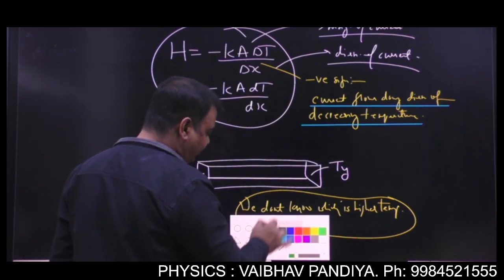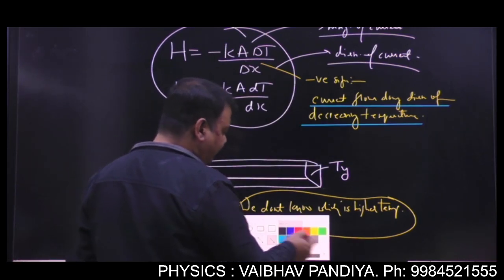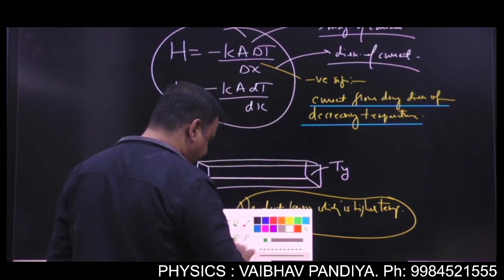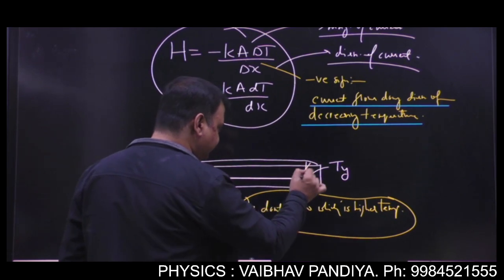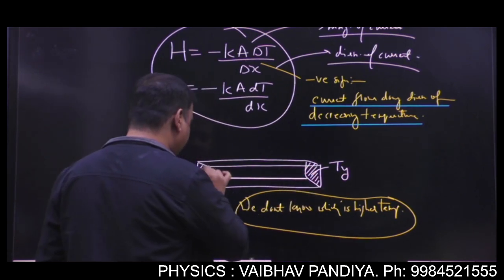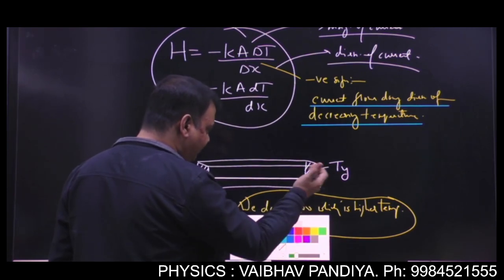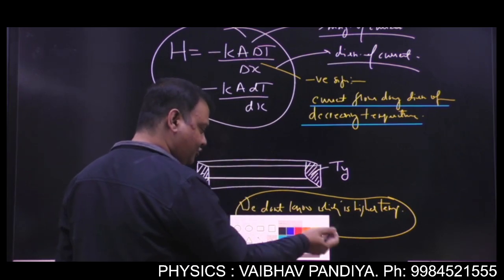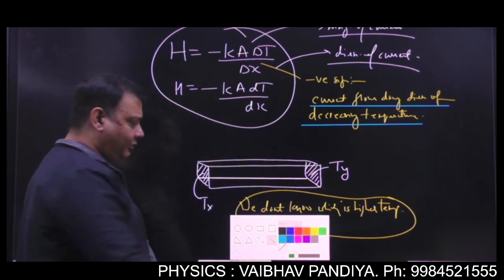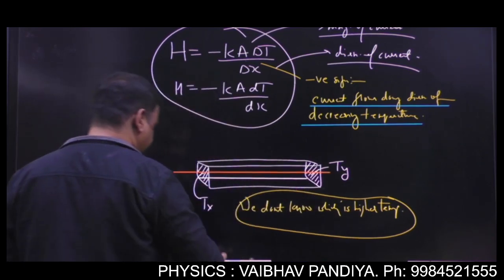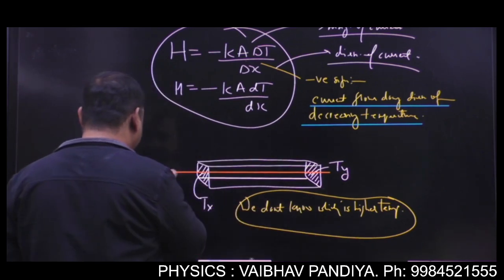Label any possible direction of current. What is the meaning of possible direction of current? This is for sure that it is the left and right surfaces which have the temperature difference. So either the heat can flow from left to right or from right to left. Now this is your choice where you want to label the direction. So say I am labeling the direction like this, from left to right.